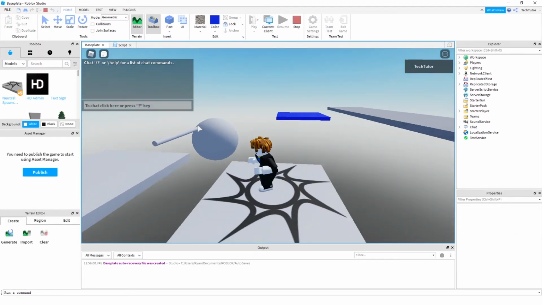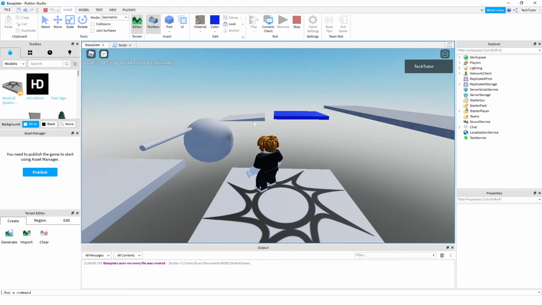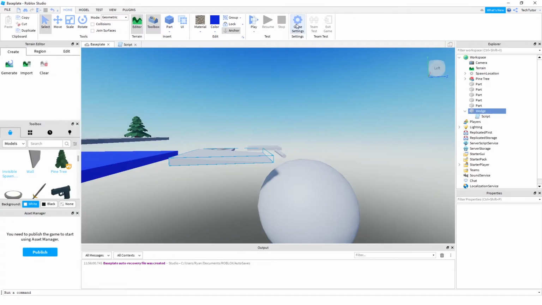All right, so now you can see over here, our wedge is disappearing and reappearing. We'll play that out in just a little bit, and you'll see how if I actually stood on it while it disappeared, I would fall. But let's go ahead and also add the next element in the tutorial before I do that. So I'll go ahead and click stop.